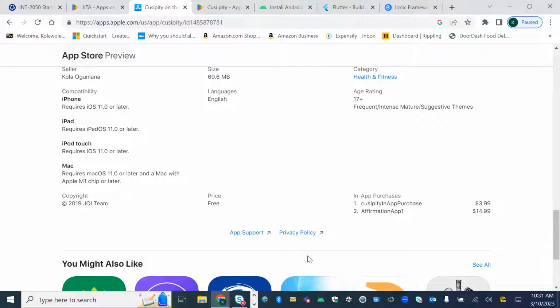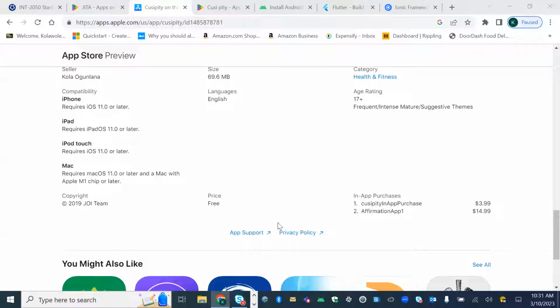And so that's how you can get paid for those apps. So those are ways that you can do that, using those in-app purchases. Or you can also put some advertisements on your app so that when they click on it, you get paid. You can also do that. So these are some of the ways that you can get paid for your app.